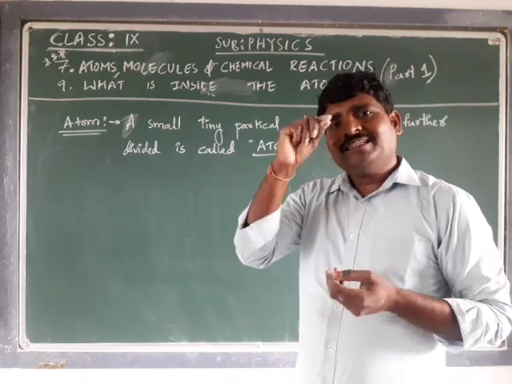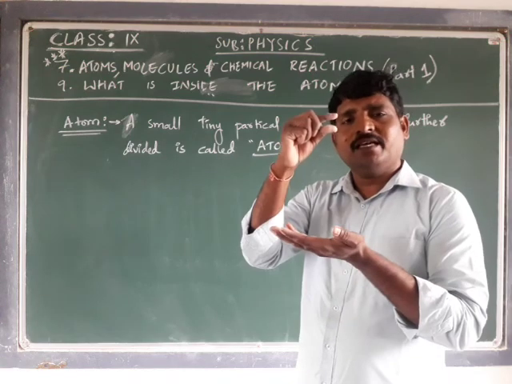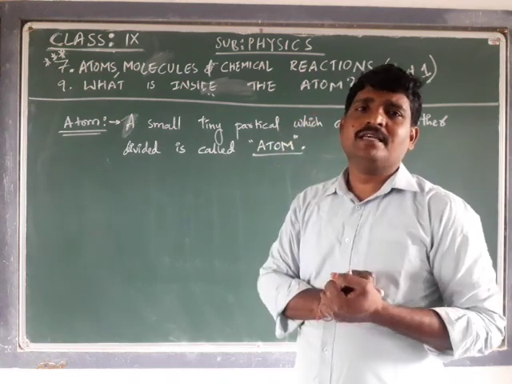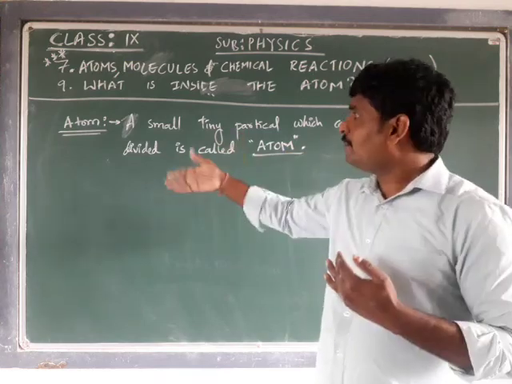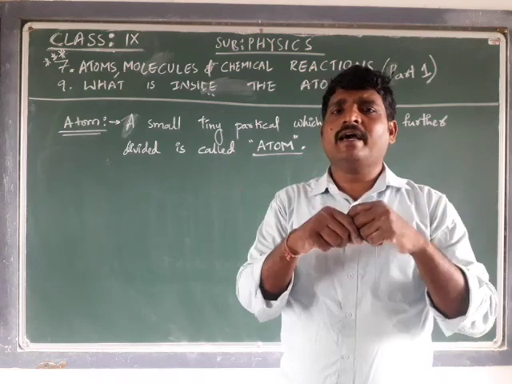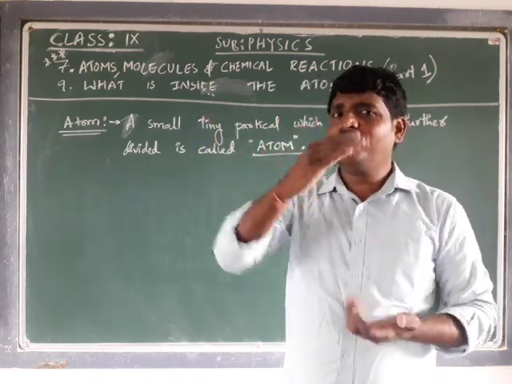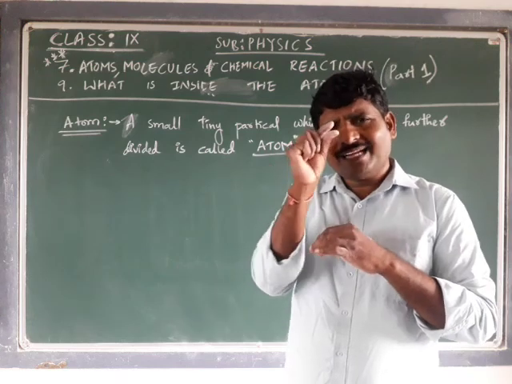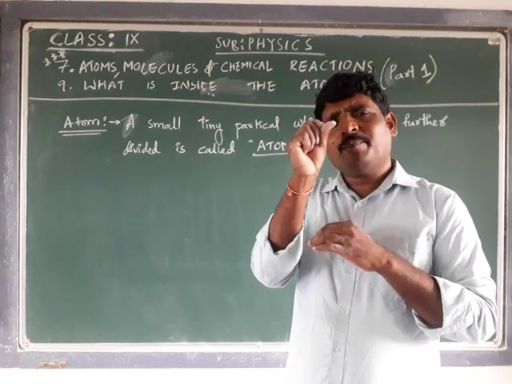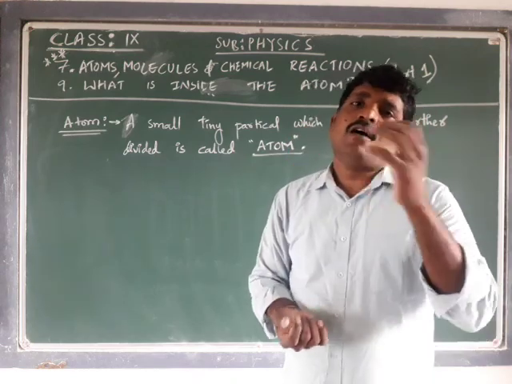That stage of a particular substance is the respective atom of that substance. If I took the example of iron and I am dividing, and reached a place where I got a small particle that I am not able to further divide, that small tiny particle of iron is considered the atom of the iron.